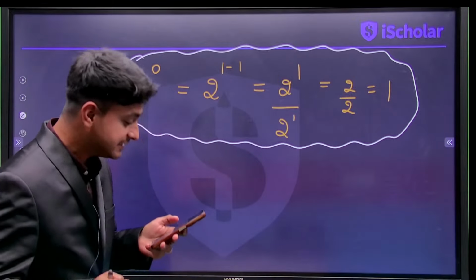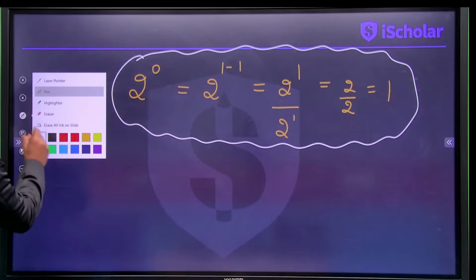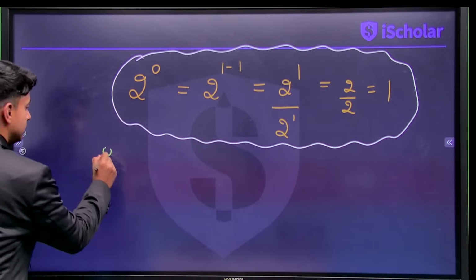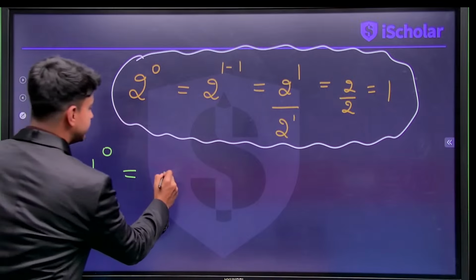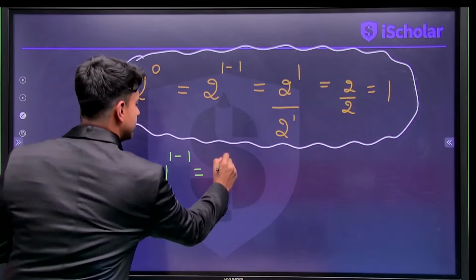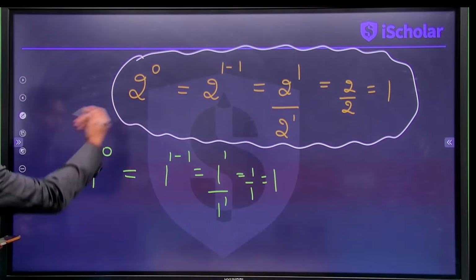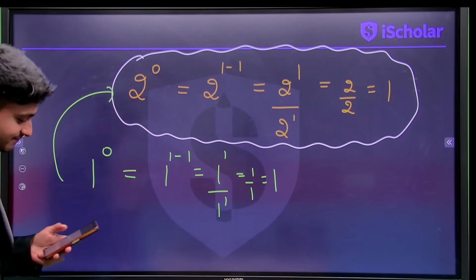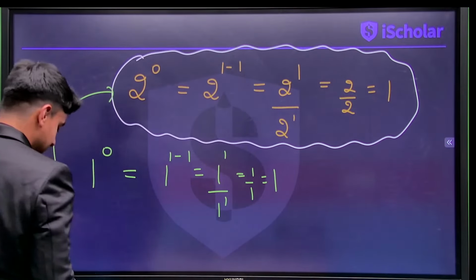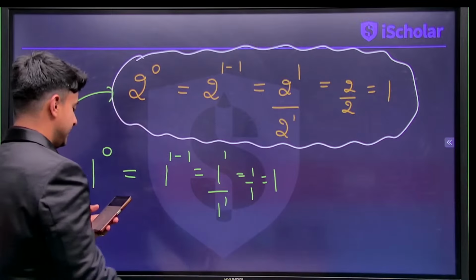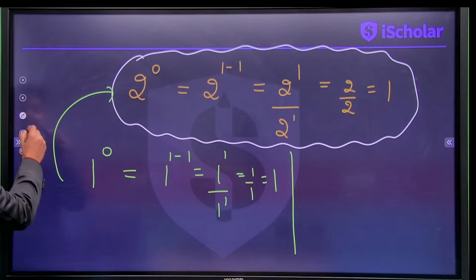Somebody is saying 1. So if I say 1 power 0, what will be 1 power 0? We can again say 1 power 1 minus 1, which will be 1 power 1 divided by 1 power 1, which is 1 by 1, which is also 1 only. So 1 power 0 is also 1. Correct, everybody? So which is that? Yes, 0. That's the correct answer, 0.